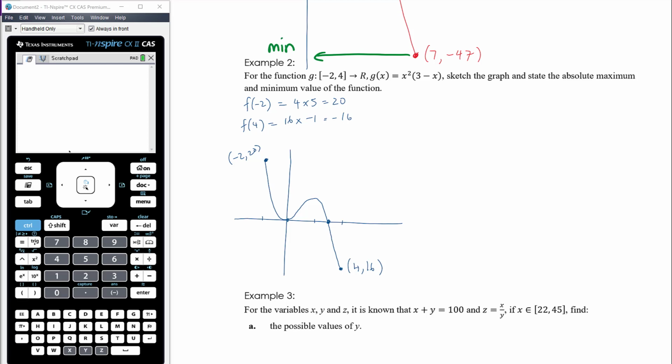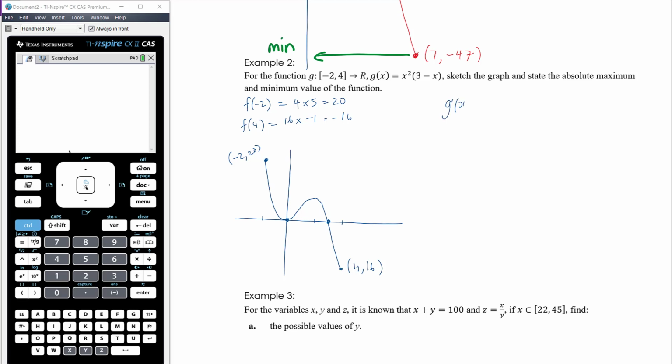Sketch the graph and state the absolute maximum and minimum value. So we actually don't need any derivative for absolute max and min, because whilst this has 2 stationary points, well actually we probably do need to technically work out, I've drawn it that it doesn't go higher than 20, but actually, you know, what if it does? So we do need to just make sure that we definitely know that the other turning point is at 0, 0, so the minimum is going to be at negative 16. So we might just quickly find the turning points.